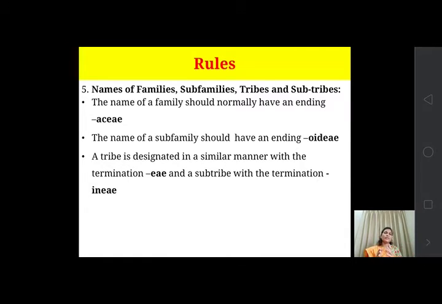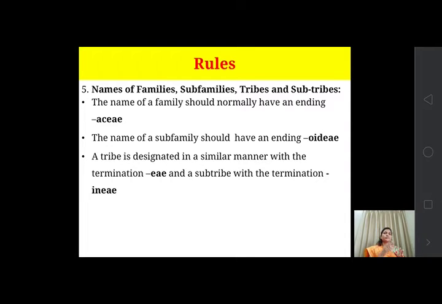A tribe is designated in a similar manner with the termination eae, and a subtribe with the termination inae. So every taxon has its particular, specific ending or suffix: division has one, subdivision has a different one, and so on up to the subtribe, it is different for each rank of taxa.